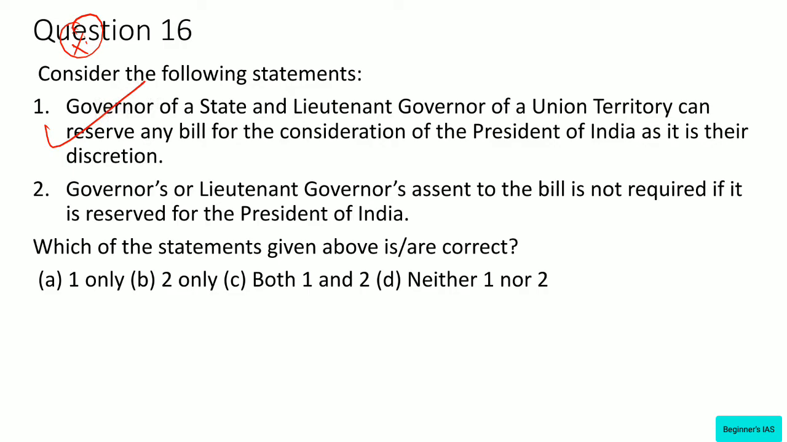What about statement number 2? When the Governor reserves the bill for the consideration of the President, he will not have any further role in the enactment of the bill. If the bill is returned by the President for the reconsideration of the House and is passed again, the bill must be presented again for the presidential assent only. Therefore, if the President gives his assent to the bill, it becomes an act. This means that the assent of the Governor is no longer required. Therefore, this statement is also right. The answer would be B, 1 and 2.